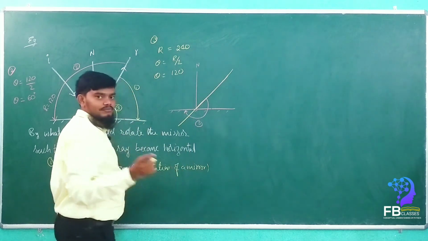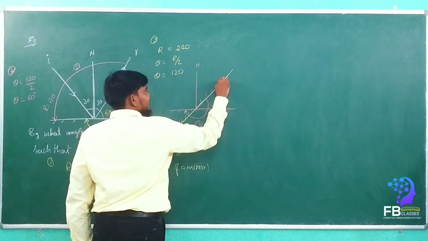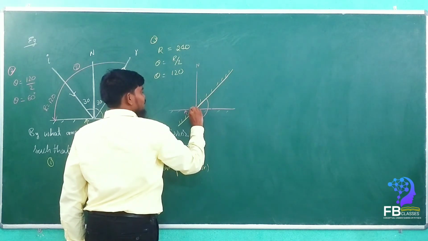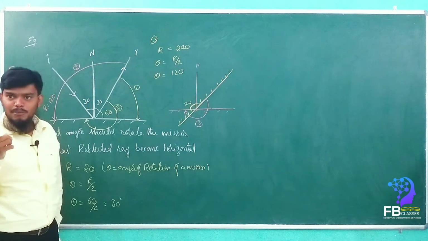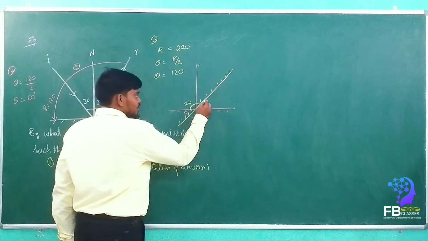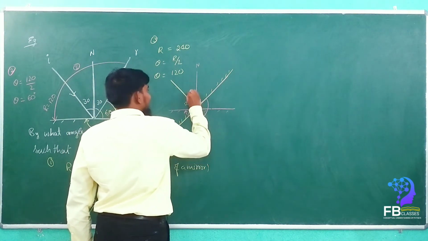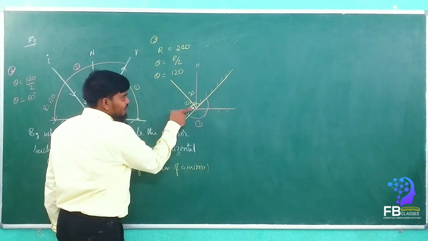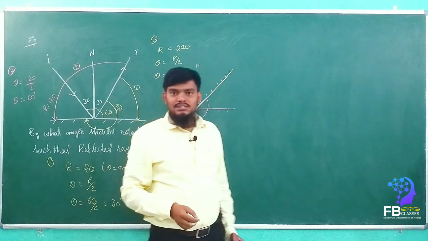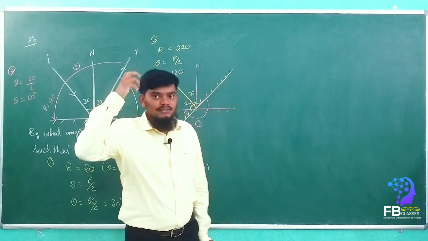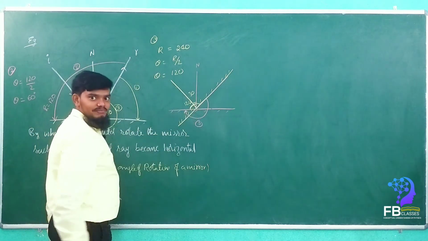Got it? So that means, see here, this is the back of the mirror. This total angle only, 120. Are you getting my point? Now, where is the incident ray? This is the incident ray with the 30 angle. See here, the incident ray will fall onto the back of the mirror. Do you understand something here? So the backside of the mirror comes facing the incident ray.